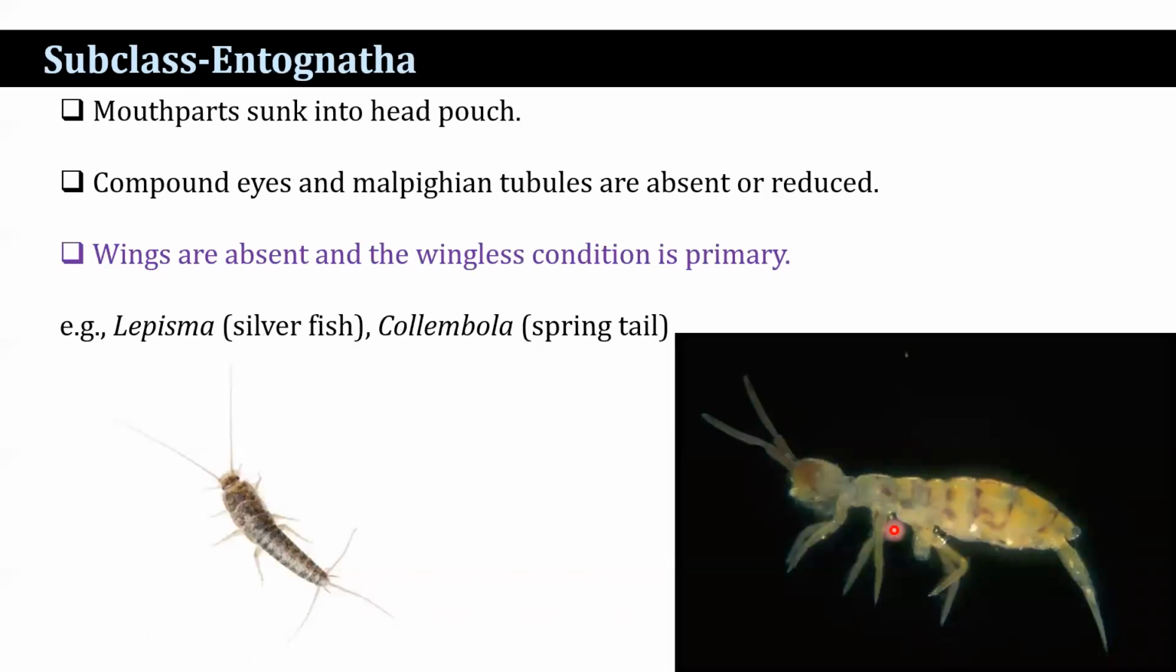Entognatha: mouth parts sunk into the head pouch. Compound eyes and Malpighian tubules are absent or reduced. Wings are absent; the wingless condition is primary here. So Lepisma, silverfish, and Collembola, springtail, are the examples.